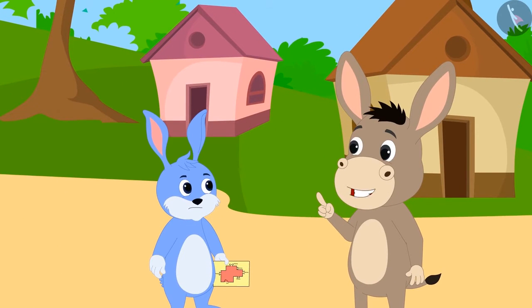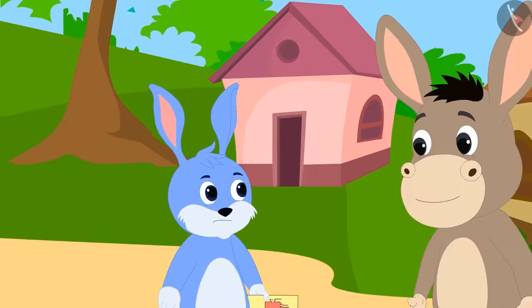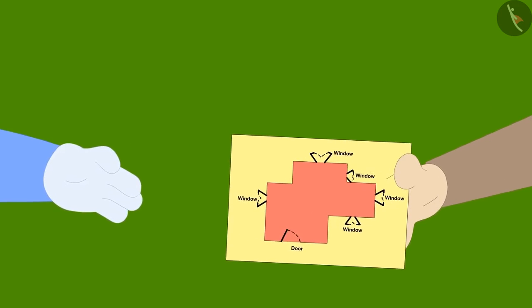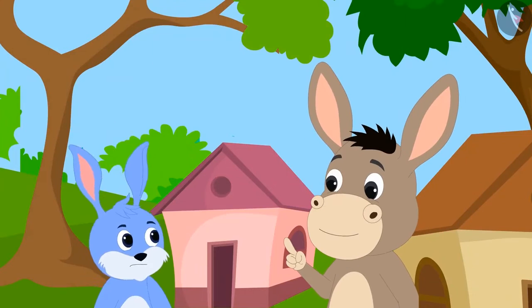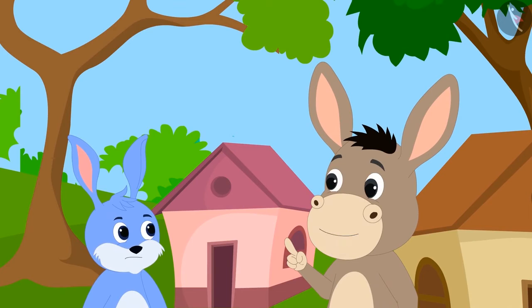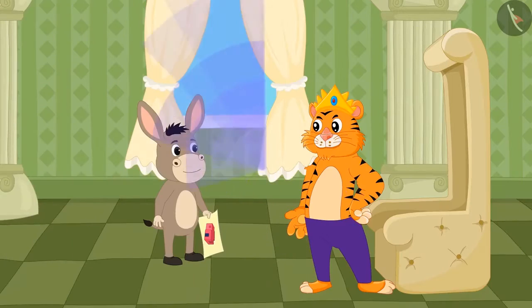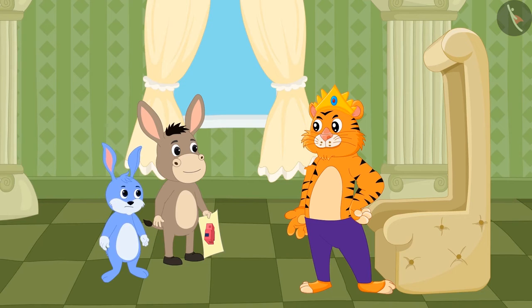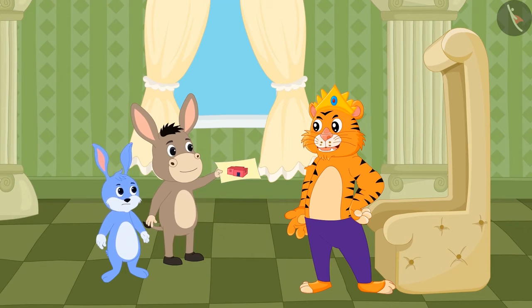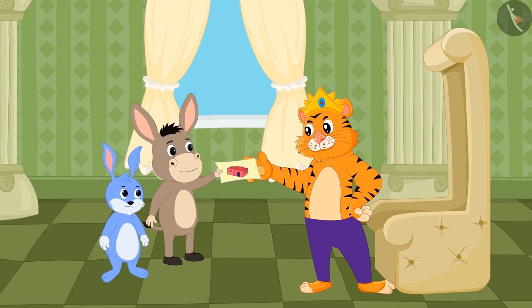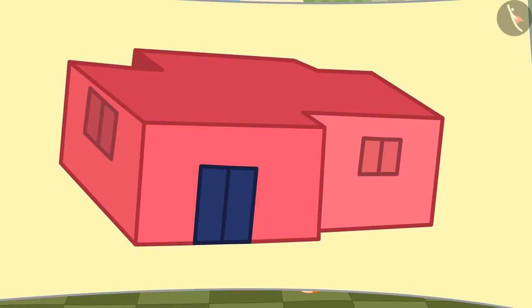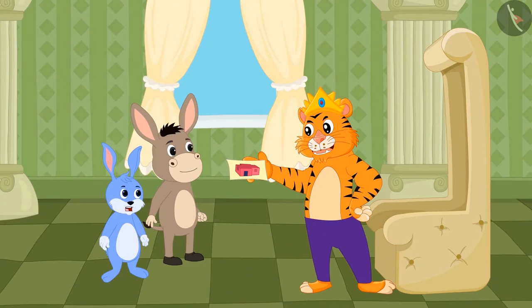Bhola told Bunny that he could help him. Bunny was shocked. Bhola asked Bunny to show the map of the floor and asked him to come with him to the king's court the next day. The next day, Bhola and Bunny reached the king's court. Bhola showed the king such a picture of his room design. Bunny and the king were shocked to see the picture.